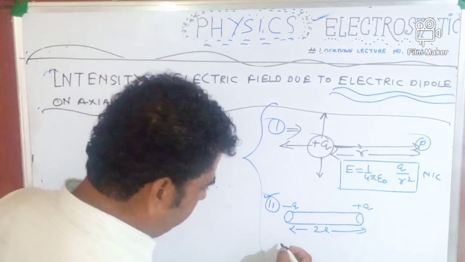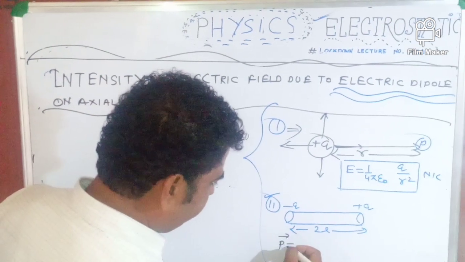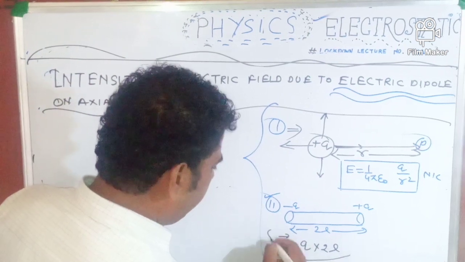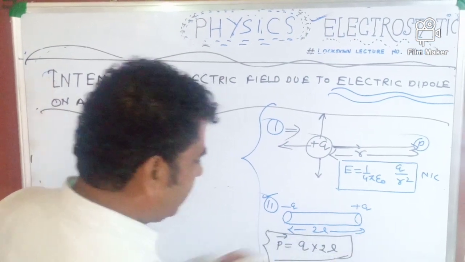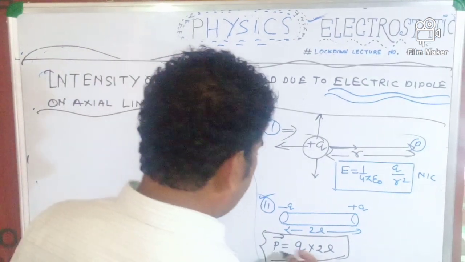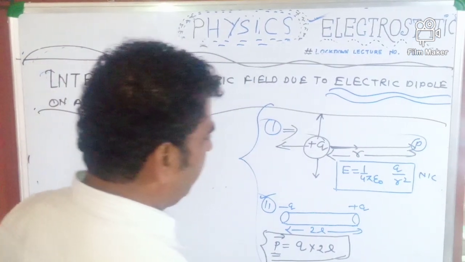One very important physical quantity related with the electric dipole is the electric dipole moment.